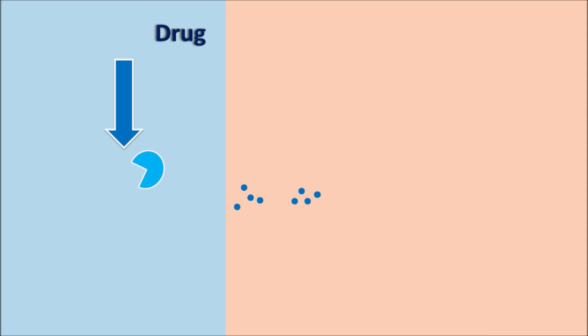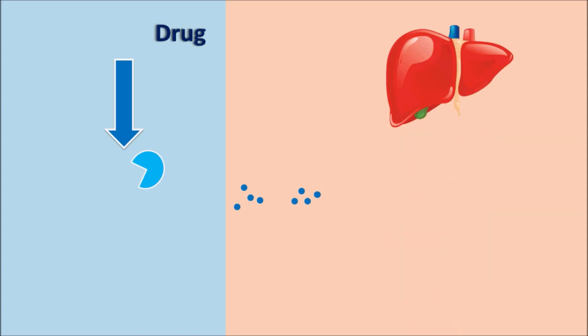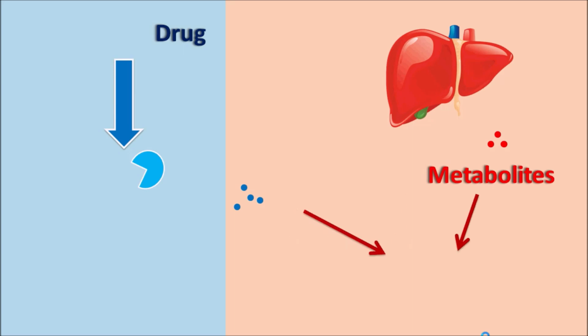But again, before reaching the target organ, these drug molecules are going to enter the hepatic system. When the drug enters the liver, it can be metabolized and released as metabolites. In this way, within the plasma, the drug is present in unchanged form as well as metabolites, and finally they are going to be excreted in the urine. So whatever drug is administered into the body is cleared by various enzymes at various organs.